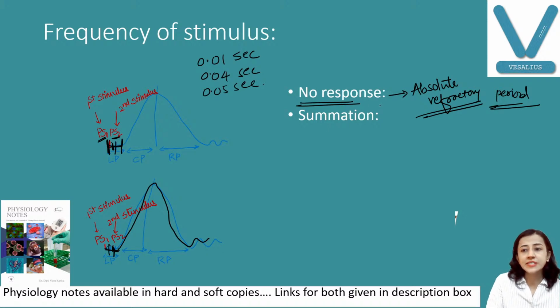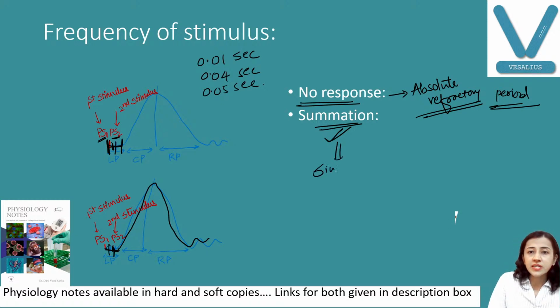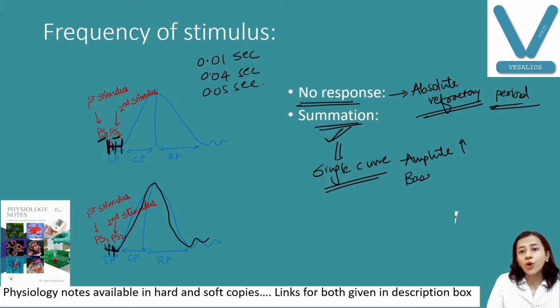This effect is known as the summation effect. The effect of two stimuli is summated, so only one curve is obtained. But very important, the amplitude increases and the base is broad, a broad base, because of this summation effect.